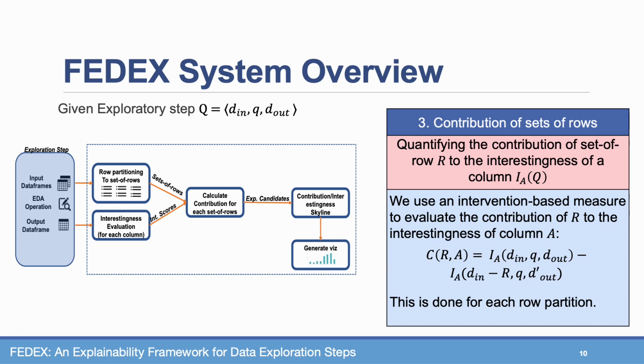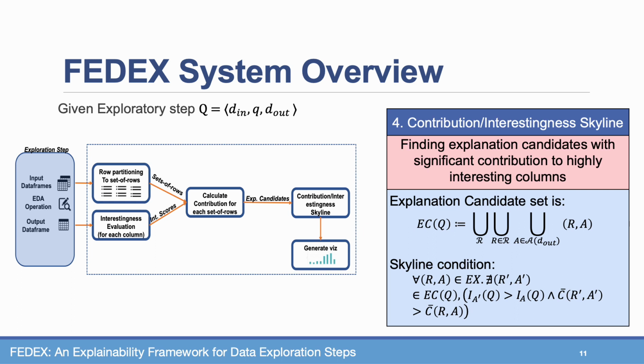Now that we are focused only on semantically meaningful sets of rows, we can quantify their contribution to the interestingness of a column A. We do so using an intervention-based measure that evaluates the contribution of R to A as follows. It measures the difference between the interestingness score where R appears in the input data frame DIN and the case that it doesn't, so DIN minus R. If this difference is high, it means that the contribution of R to the interestingness of A is high. And this is done for each row partition that we have.